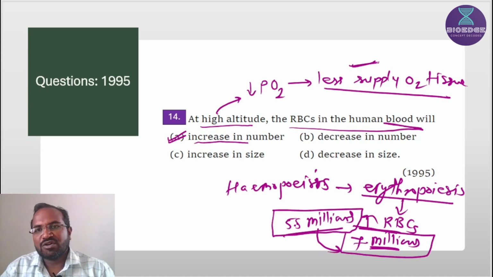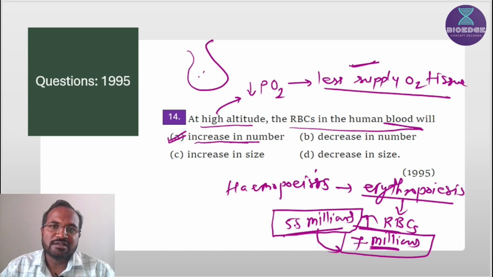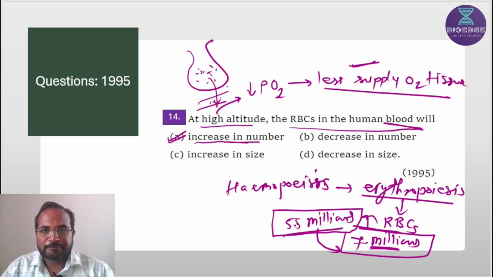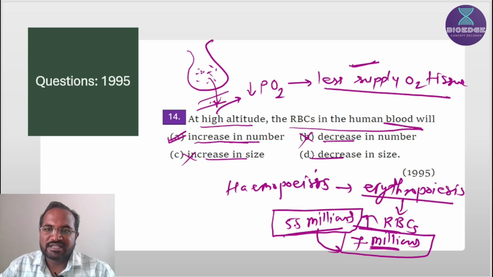Why is there a need for an increase in the number of RBCs? RBC increase will help to transport the oxygen. If there is a low partial pressure in lungs at alveoli level, still the number of RBCs is more. That's why there would be a greater formation of oxyhemoglobin and the demand of oxygen of tissue is fulfilled. Decrease in number, it is wrong. Increase in size, wrong. Decrease in size, wrong.